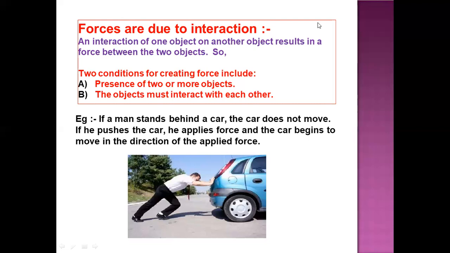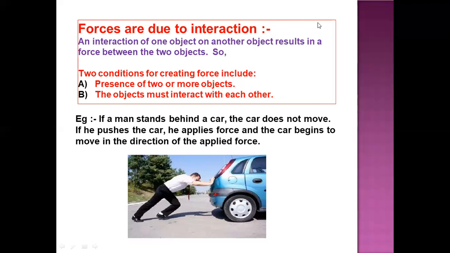However, examples of non-contact forces can be gravitational force. The apple hangs on the tree and still it falls down on the ground. So the surface of the apple and the surface of the ground are not in contact with each other. Still the force is applied on the apple and the apple falls on the ground. Then second can be magnetic force. Even if the iron piece and the magnet are not in contact with each other, the surfaces are not in touch with each other, still the magnet has the capacity to pull the iron towards itself. So that is an example of non-contact force.